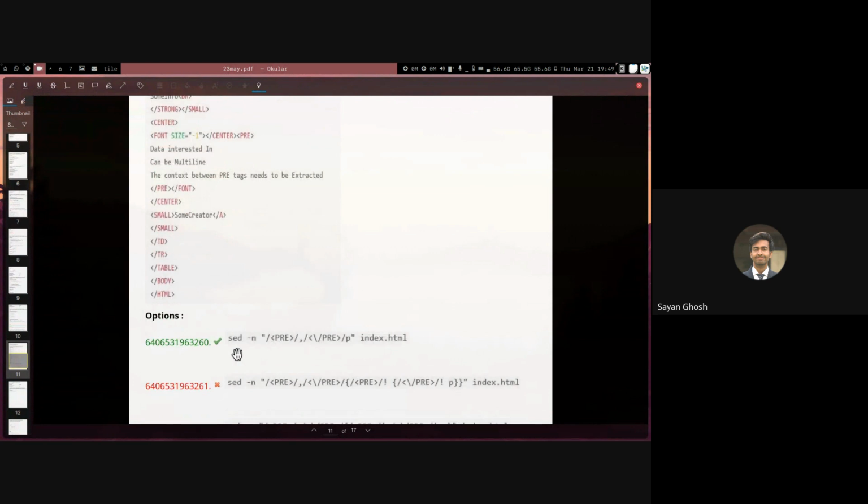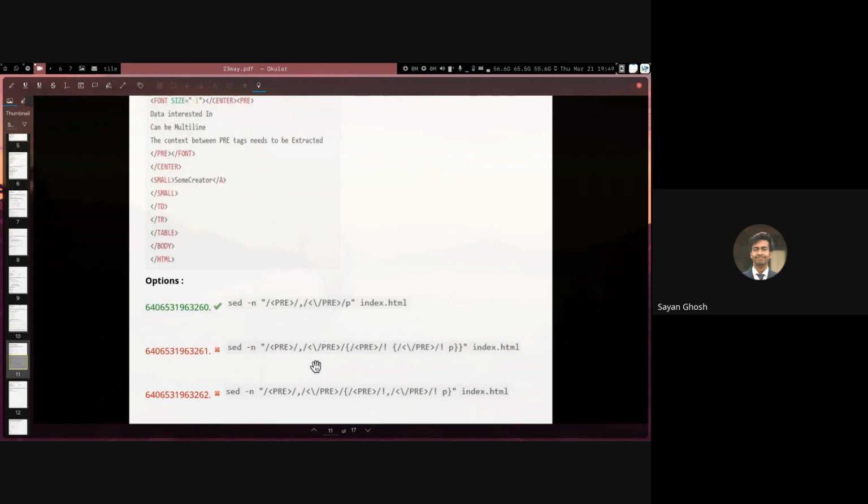So that is the first option, sed -n, so suppress default output. And for the range where it starts with pre and ends with the closing tag pre, simply print all those lines.